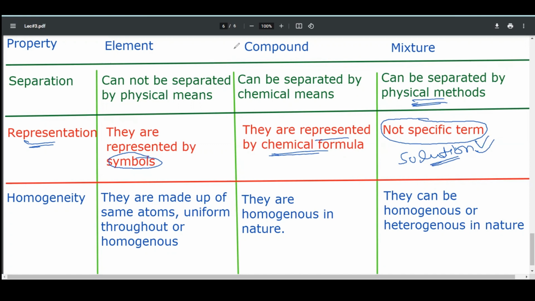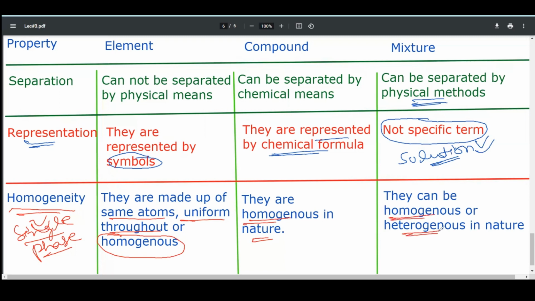Now the term comes: homogeneity. Homogeneity means single phase. They are made up of the same atoms. It means that they are uniform throughout. If they are uniform, it means that they are homogeneous. They are residing in a single phase. Compounds are also homogeneous in nature, while a mixture can be homogeneous or heterogeneous in nature. What does this mean?